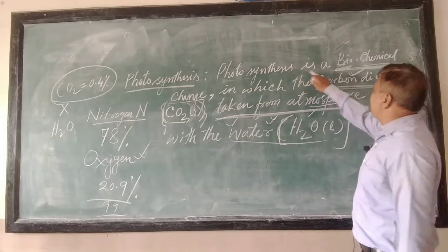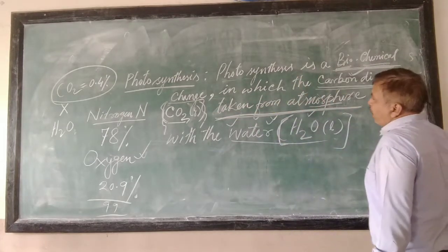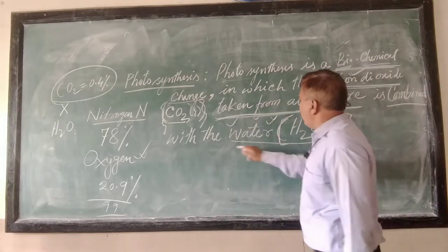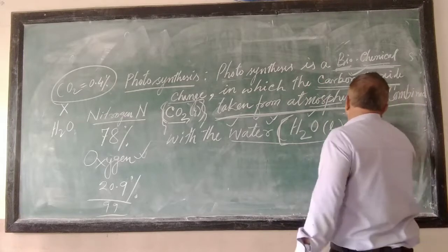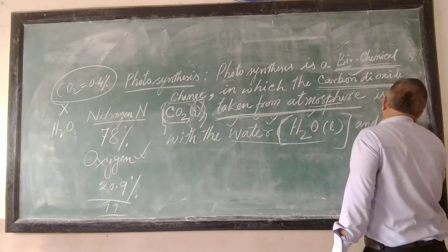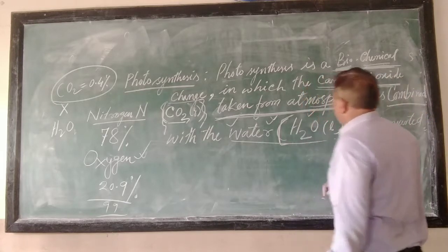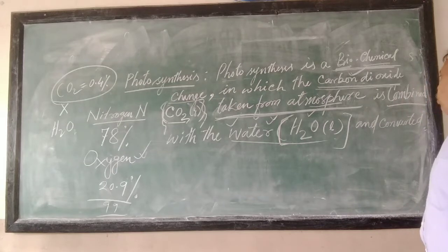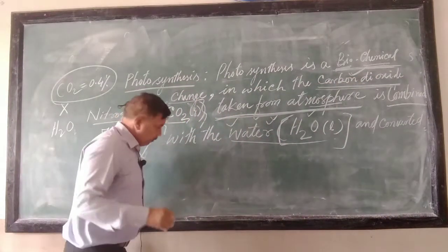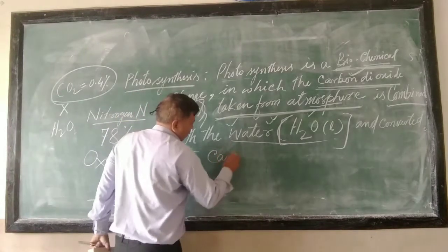So, photosynthesis is a biochemical change in which the carbon dioxide taken from the atmosphere is combined with the water and converted into carbohydrate.